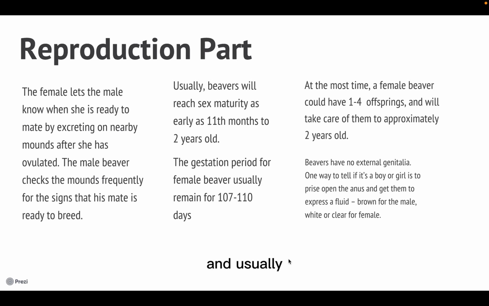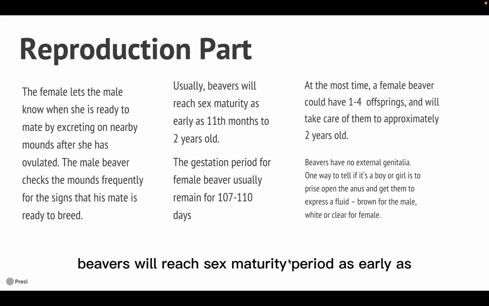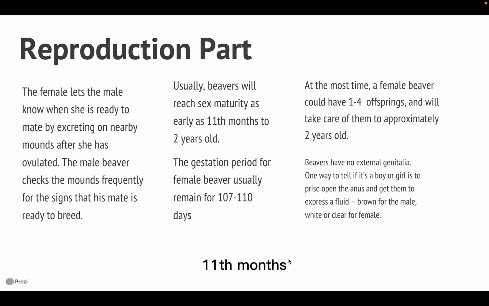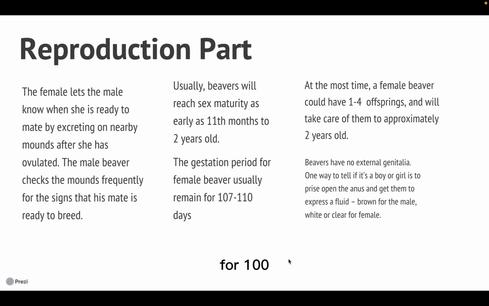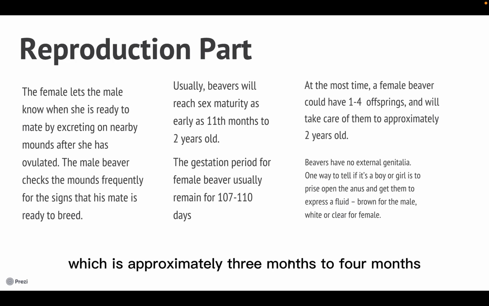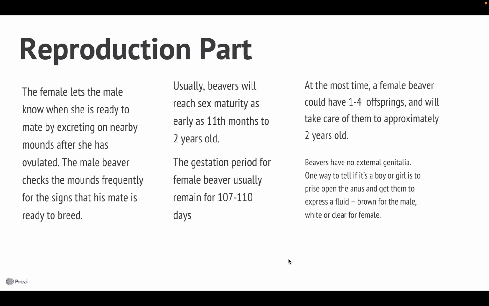Beavers usually reach sexual maturity as early as 11 months to 2 years old, and the gestation period for a female beaver is usually between 107 and 110 days, which is approximately 3 to 4 months. At most, a female beaver could have 1 to 4 offspring, and they will take care of their offspring until they are 2 years old.